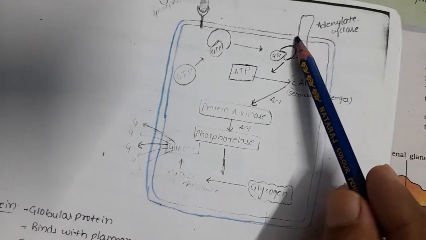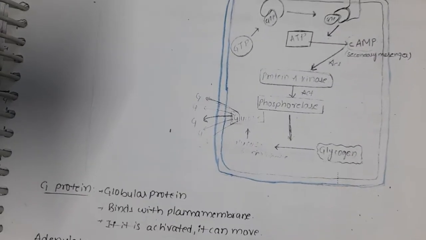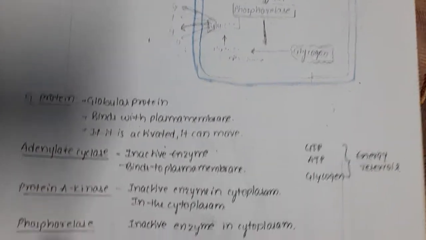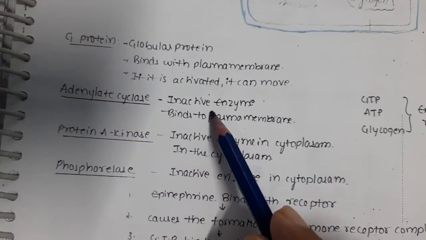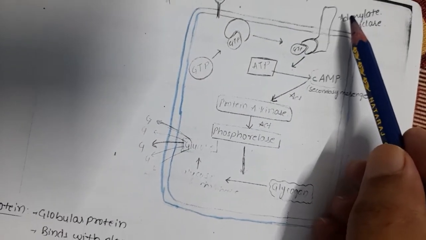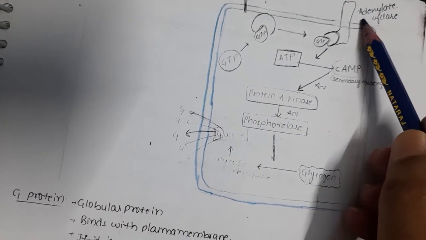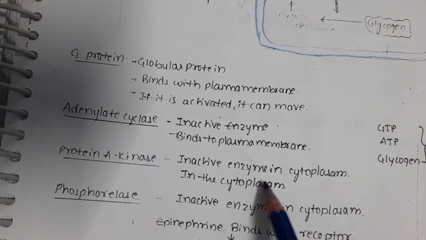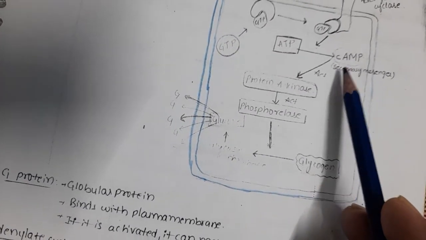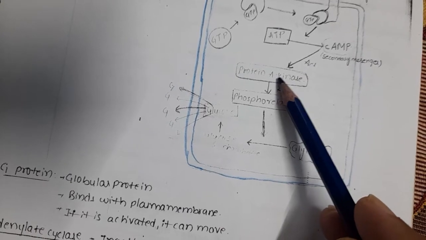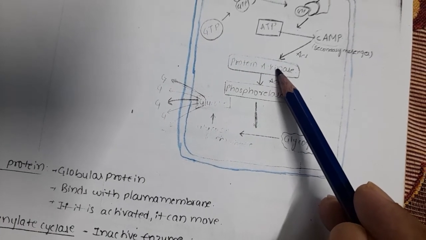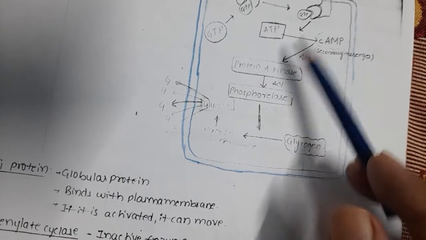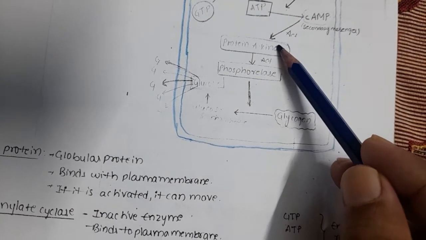Now come to adenylate cyclase. What is adenylate cyclase? It is an inactive enzyme that binds to the plasma membrane. Now come to the next one, protein A kinase. Protein A kinase is an inactive enzyme in the cytoplasm. It is also inactive, but unlike adenylate cyclase, which is in the plasma membrane, this one is in the cytoplasm.